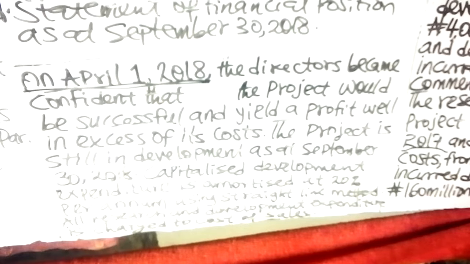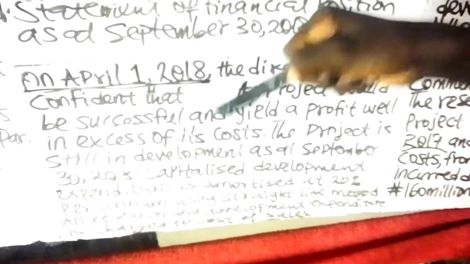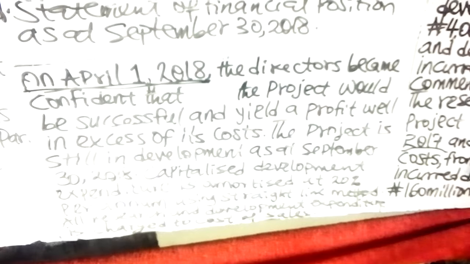The development phase will be divided into two: one, the certainty phase of the project, and two, the uncertainty phase. The uncertainty phase is where the director is not yet sure that the project will be successful and yield positive cash inflows.